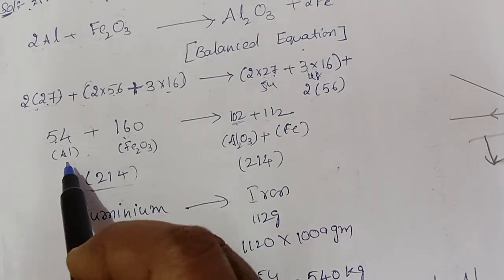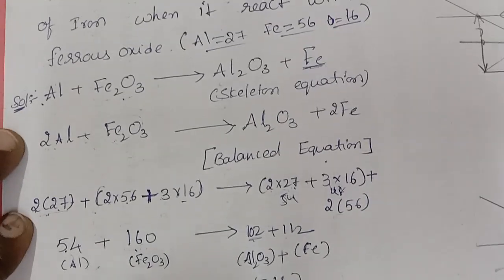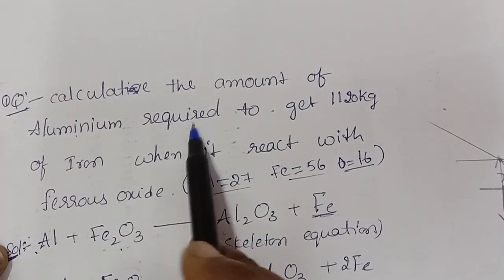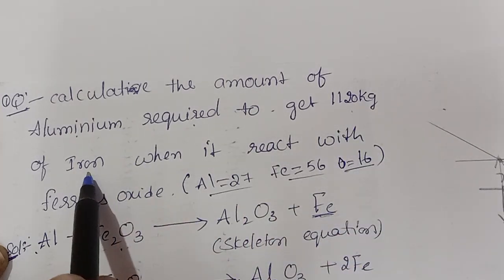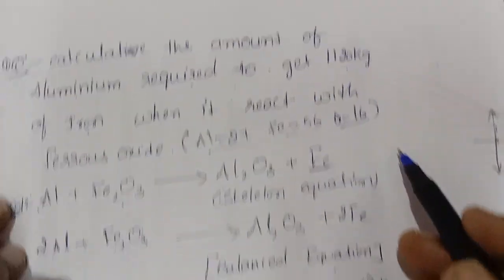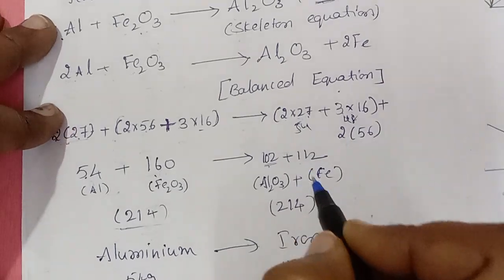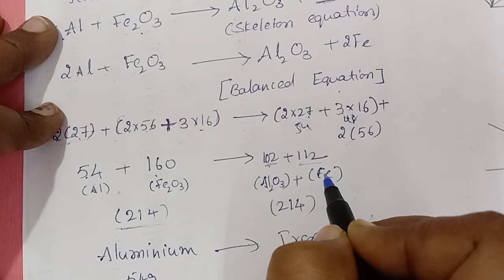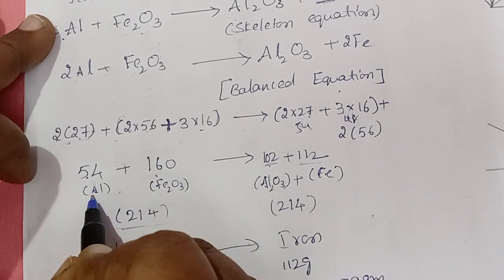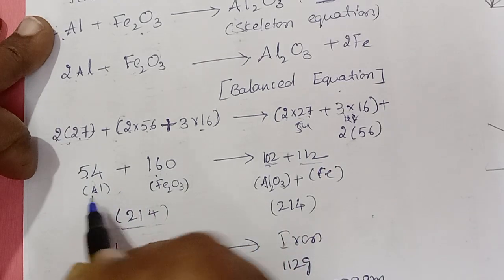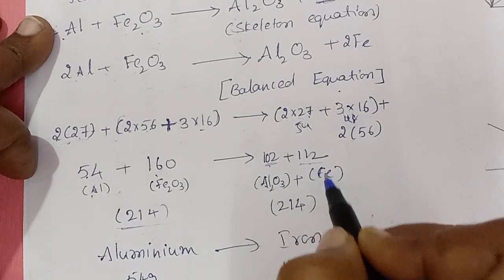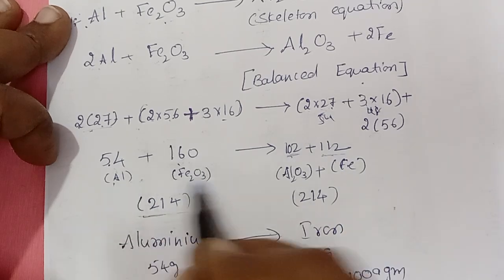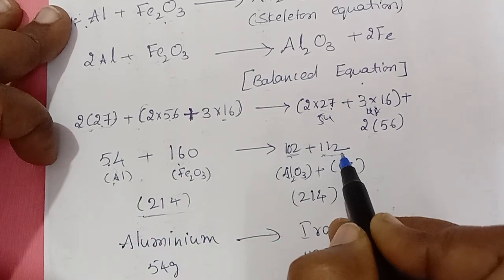See here, what is our question? How much aluminum is required to get 1120 kg of iron, right? So from this, how much iron are we getting here? 112 of iron. How much aluminum did we use? 54 units of aluminum to get 112 units of iron.